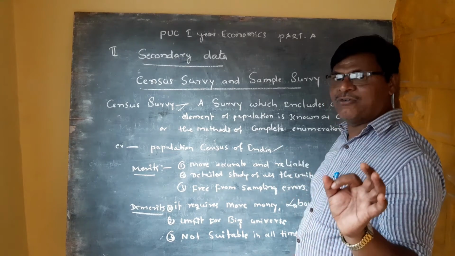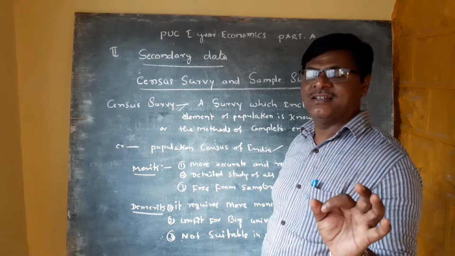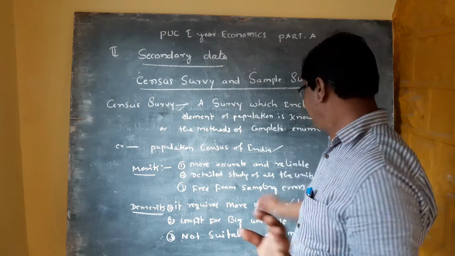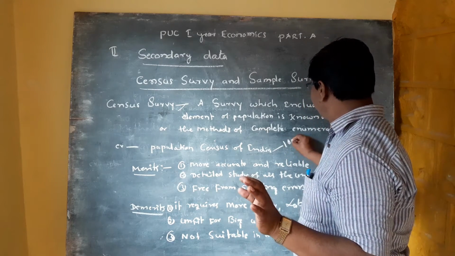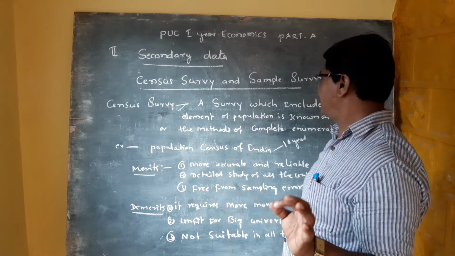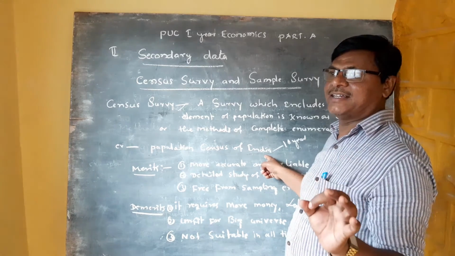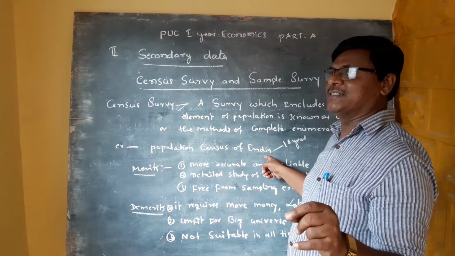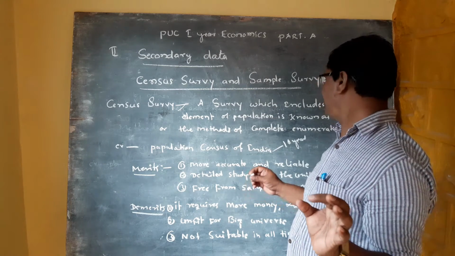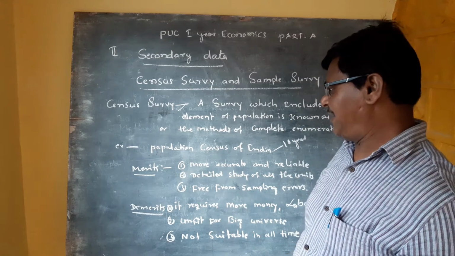The population census of India is taken every 10 years by the Government of India. It covers every element of the population, so it is known as the census survey.